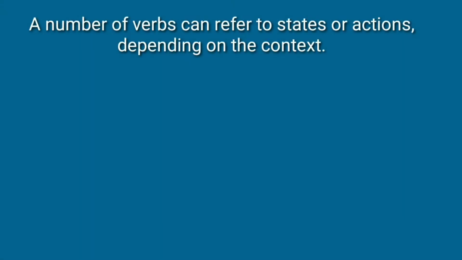Okay, if you have not scored well, you can just go back and see again and try next time. And one thing I would like to add here is, as I told you in the beginning, stative verbs do not show action. But sometimes there are exceptions. In some cases, stative verbs can also express actions. So, let's see some examples here. Sometimes a number of verbs can refer to states or actions depending on the context.